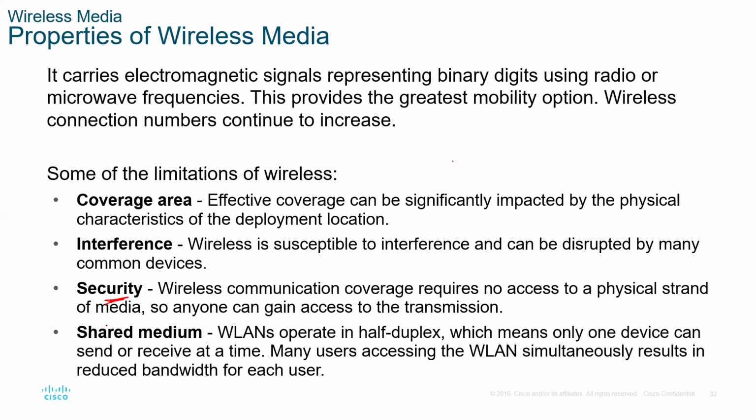Before you send, you have to check if the medium is active. When no one else is sending, then you can send some information. That's how the shared medium concept works, and wireless LAN uses a shared medium. So those are some of the limitations that we have. But I think the big win for wireless media is the mobility that it offers.